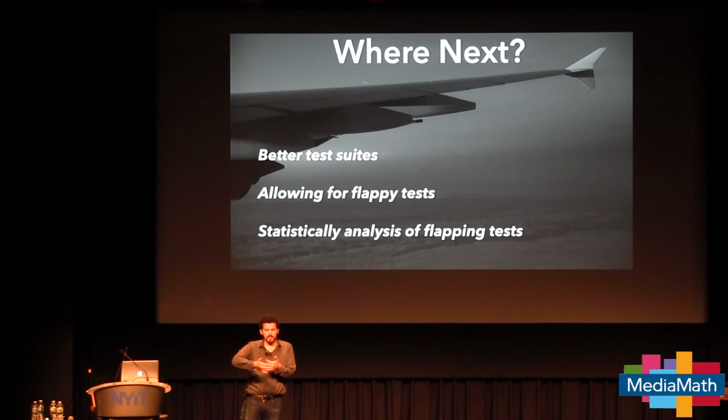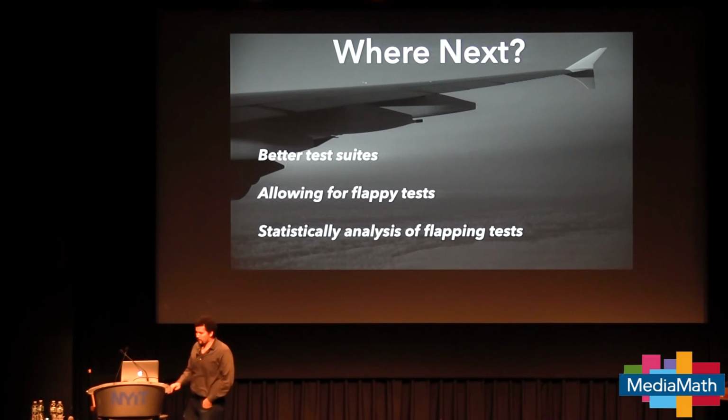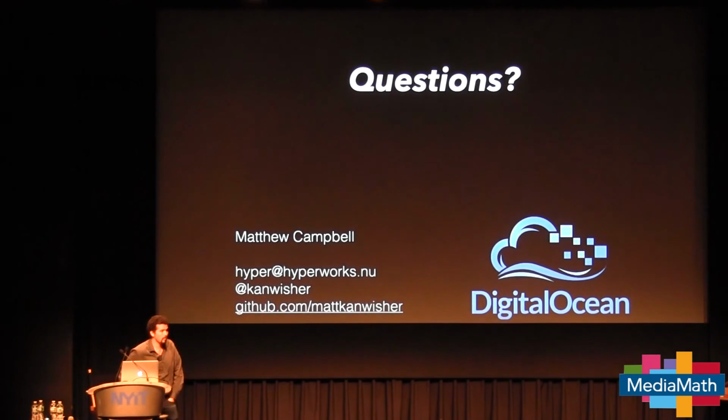Sometimes we would make a change and a flappy test that failed every 5 or 10 times would all of a sudden start failing every other time. There really aren't any good tools, at least I haven't seen any. I would love it if anybody uses them to actually manage flappy tests in a decent manner. So cool.